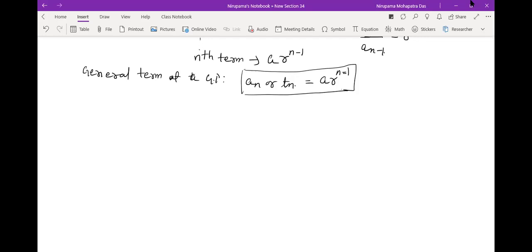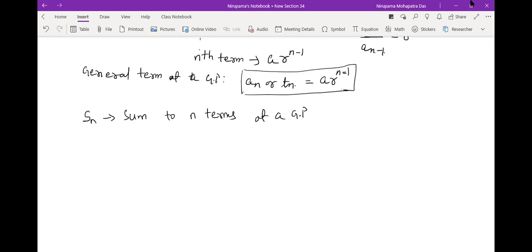Now let's find the sum to n terms. Here Sn denotes the sum of the first n terms of a GP, just like AP, the same symbol Sn, right? But the formula is different.